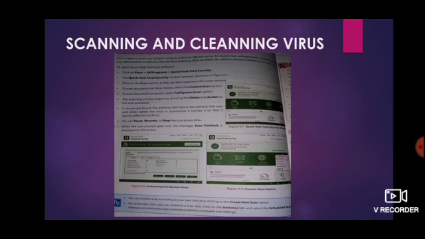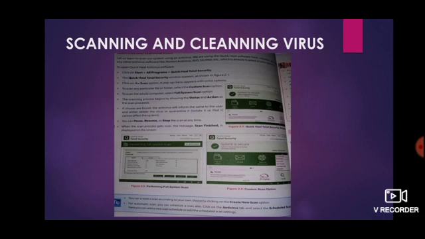Now, if viruses are found, the antivirus will inform the user and either delete the virus or quarantine it. That means it can isolate it so that it cannot affect your system. See in figure 2.2, performing the full system scan.